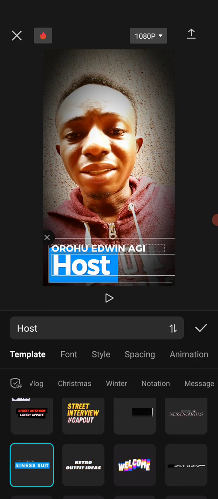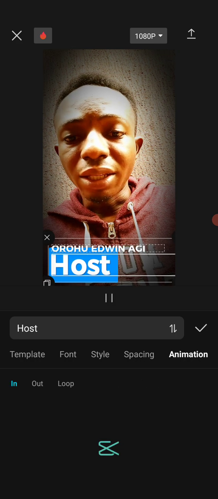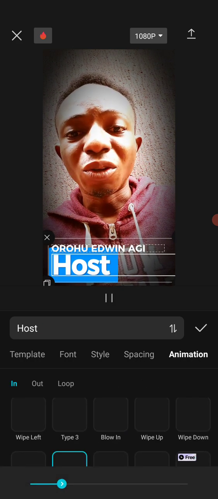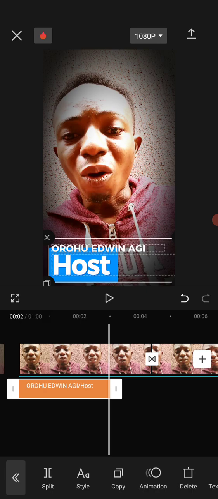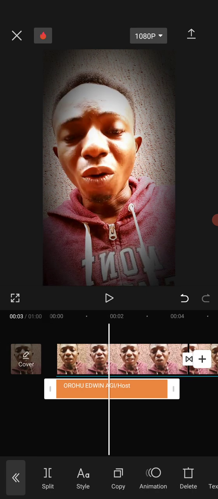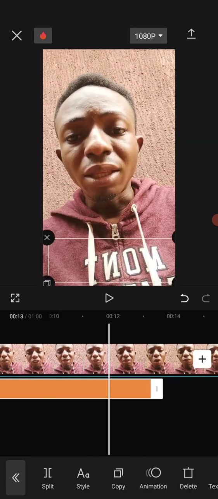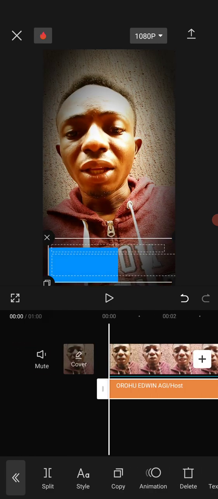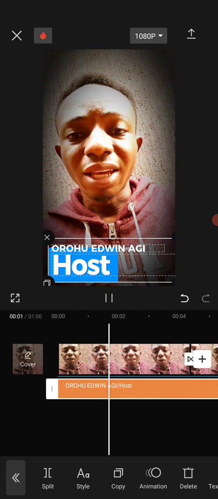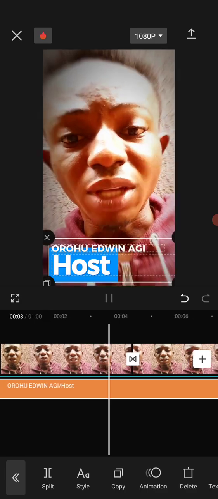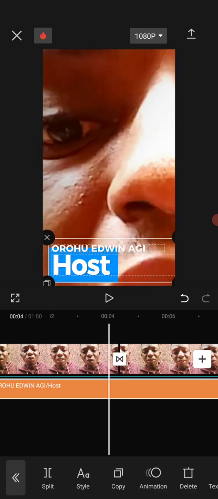There are a lot of them. Just explore them so that you understand how all this works. And you can animate them in and out. And after adding, you can drag it this way so that the duration can be extended. Can you see? That the year 2023 is ending does not mean all your goals are ending. So that is that. The next thing here is